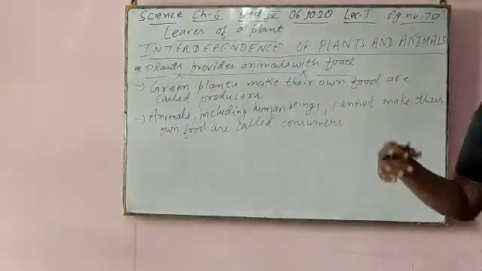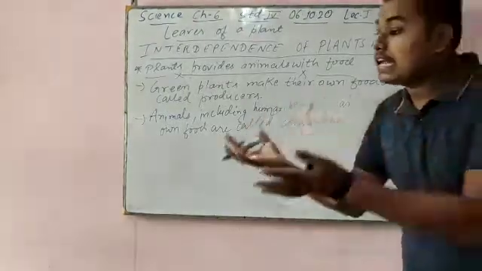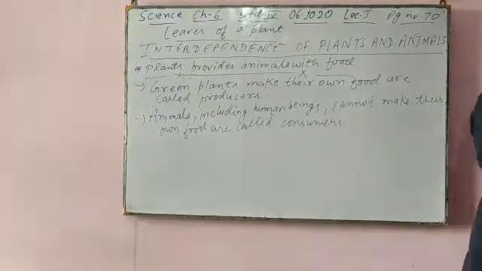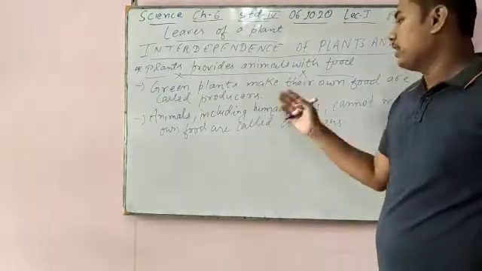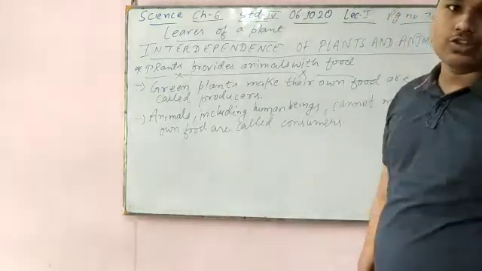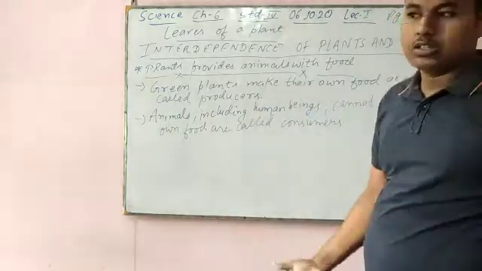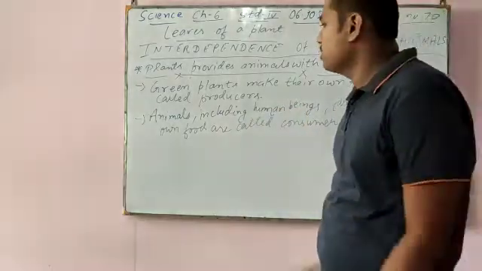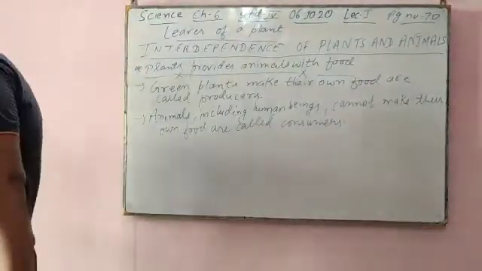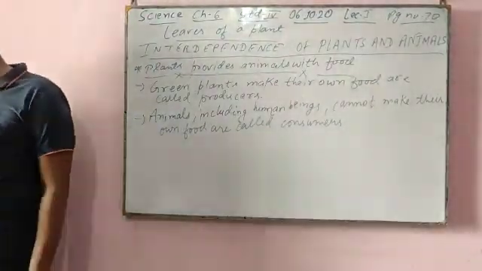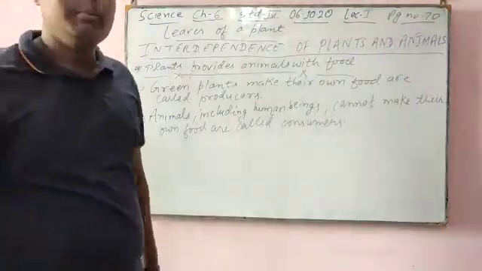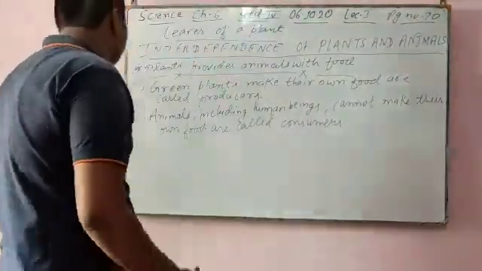Consumer means we consume something, we take something. A producer means we give something, we produce something. Plants produce, and animals and humans eat the plant products, so they consume. Plants produce; animals and humans consume. Take, give. So they depend directly or indirectly on plants for food.